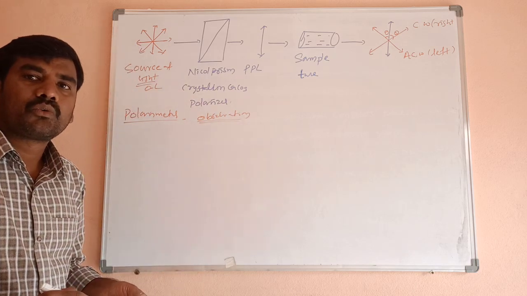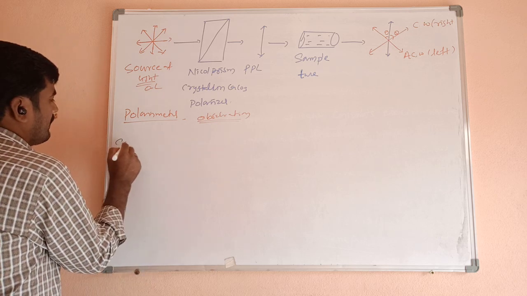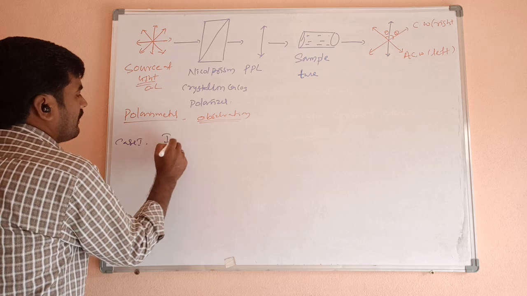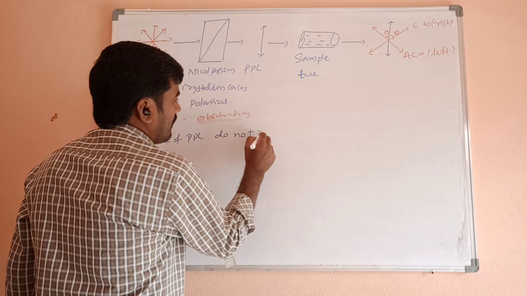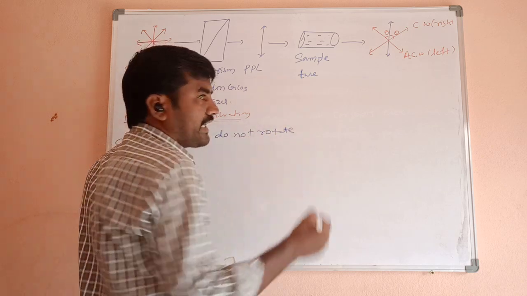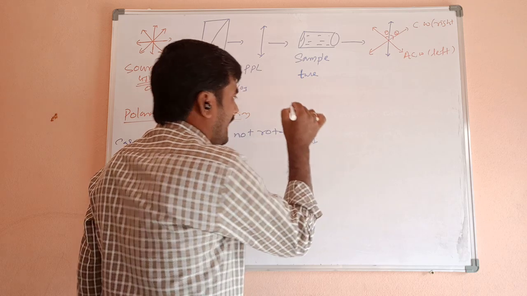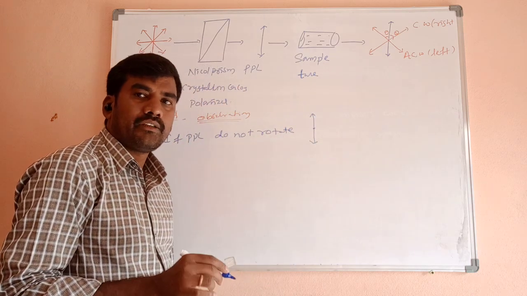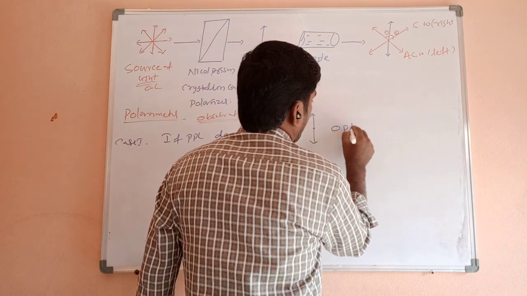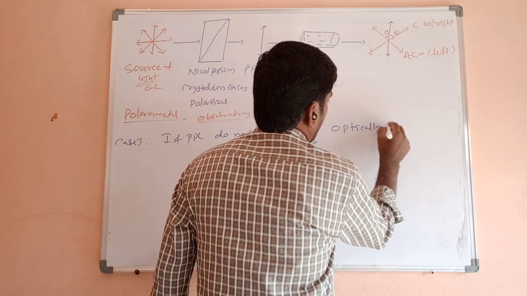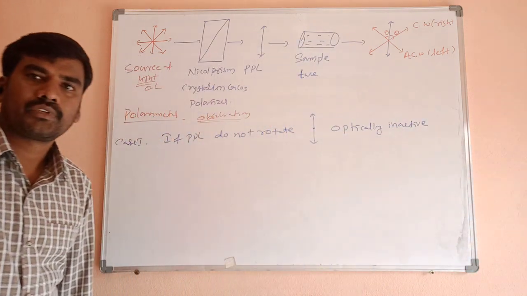Case 1: if PPL does not rotate, meaning it is not affected and the plane of polarized light remains as it is, then the organic compound is called optically inactive. Clear?